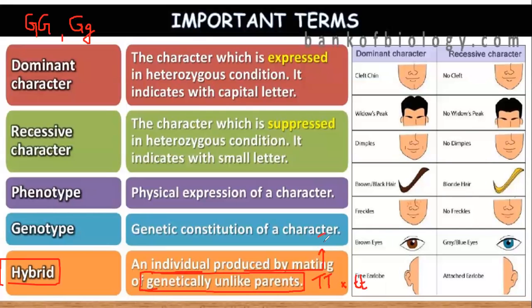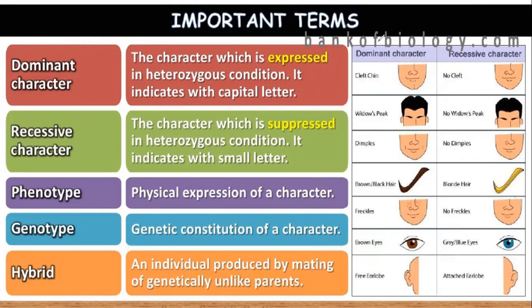One parent is tall and one parent is dwarf. So the individual produced by mating of two such genetically unlike parents is known as hybrid. Can we move forward? These things were discussed in the previous classes.